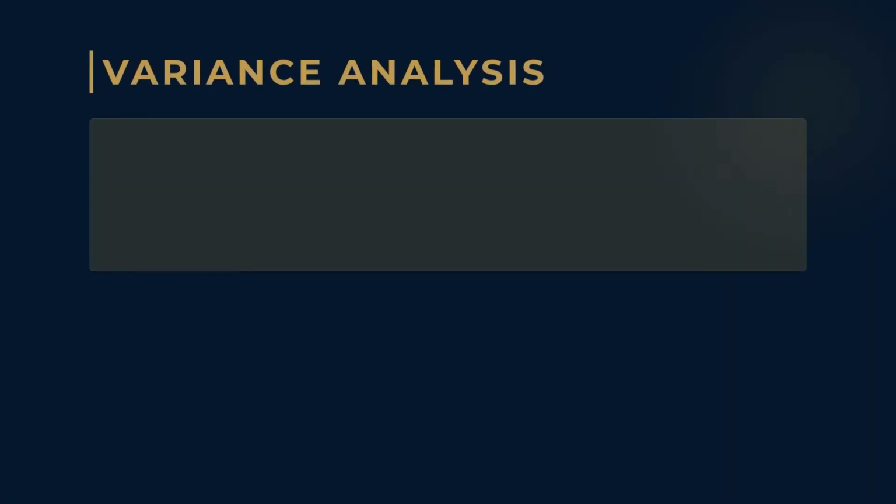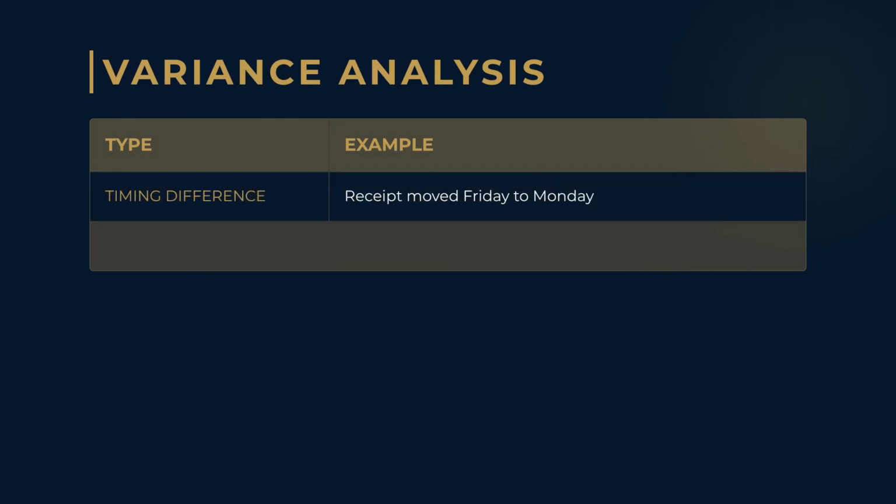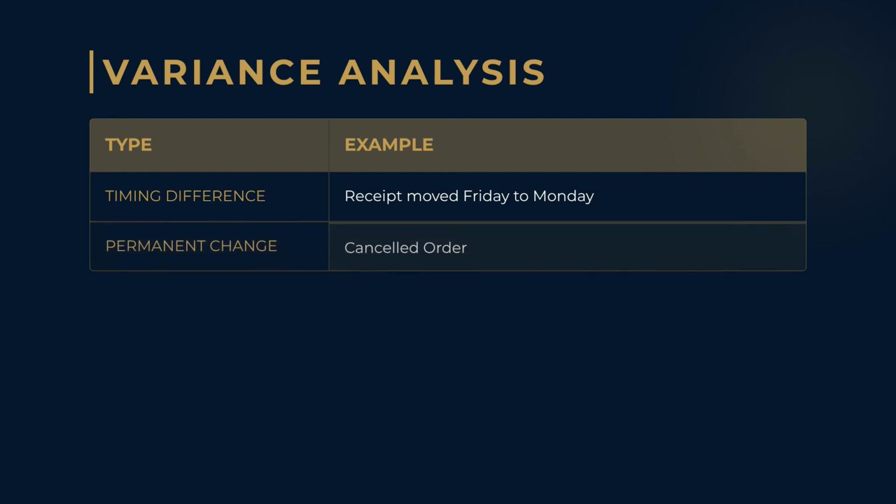A receipt that moves from Friday to Monday is usually a timing difference. A cancelled order changes the amount. A payment missing from the model is a completeness problem. These causes require different corrections.